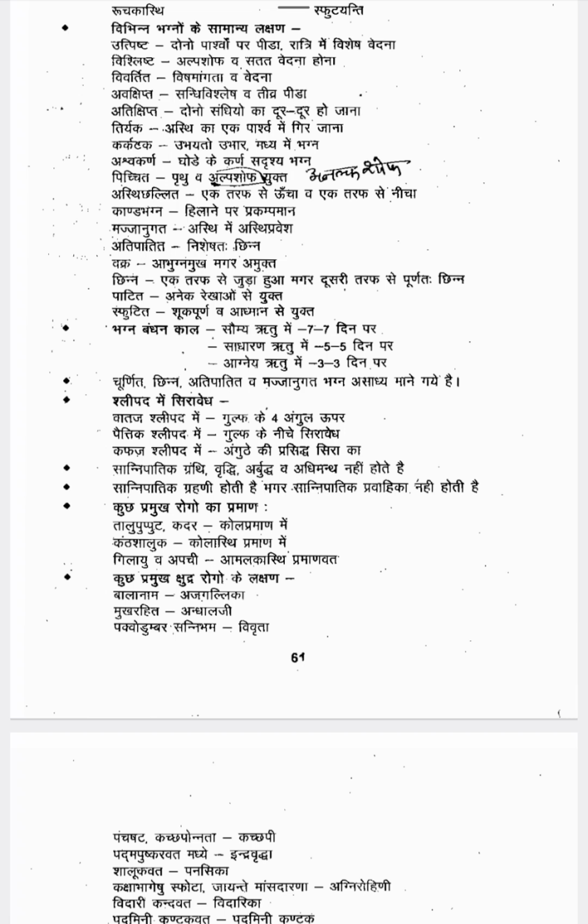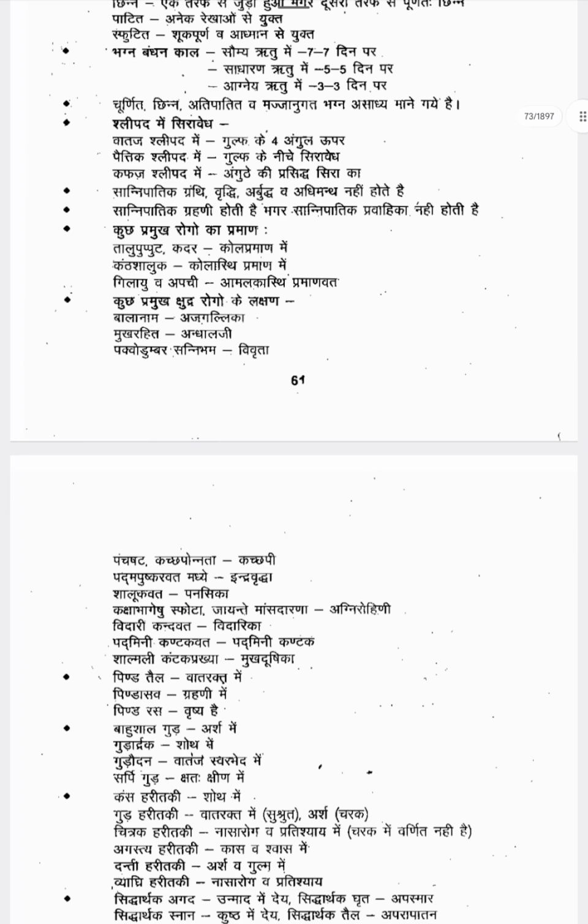Next one is Vivrita, Pakva Udumbara Sannibha. There will be a severe eruption that looks like a ripe Udumbara. That Kshudra Roga is called Vivrita. Next one is Kacchapi, Panchashat Kacchapa Unnata. There is a severe elevation, a severe swelling, that looks like a tortoise shell. That Kshudra Roga is called Kacchapi.